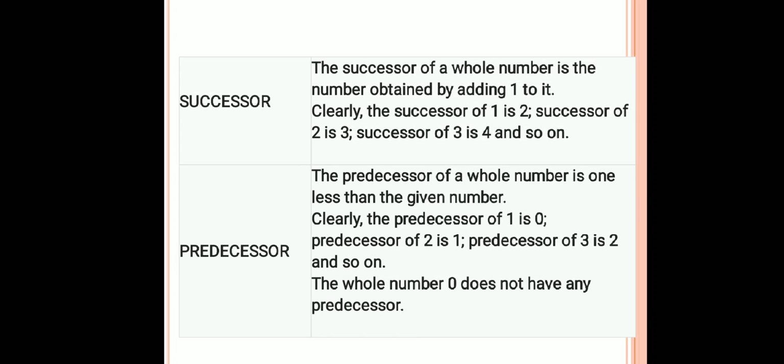Now let us see what is successor and predecessor. Successor is obtained by adding 1 to the whole number. Likewise, successor of 1 is 2, successor of 2 is 3 and so on. And predecessor of a whole number is one less than the given number. So predecessor of 1 is 0, of 2 is 1, but the whole number 0 does not have any predecessor.